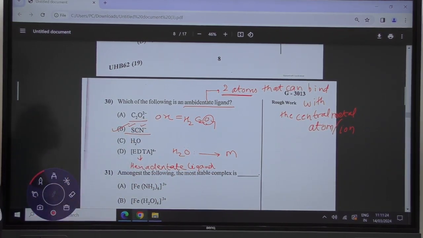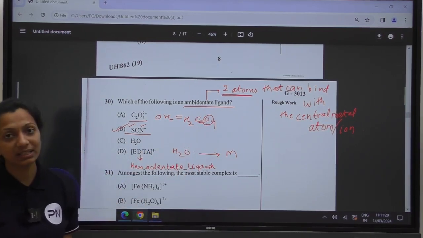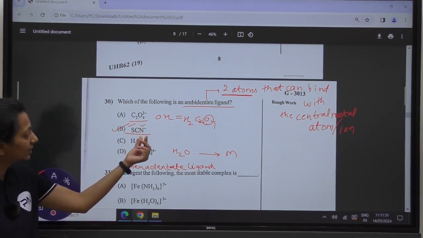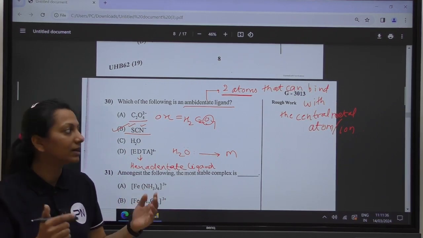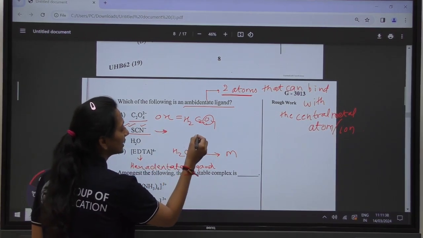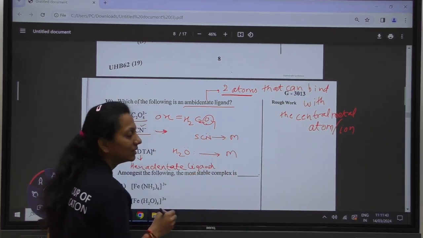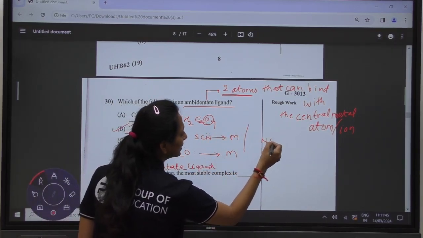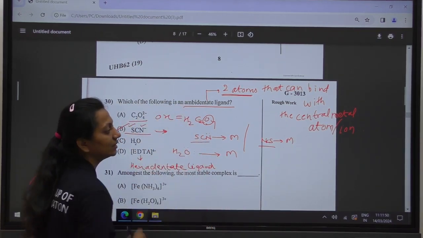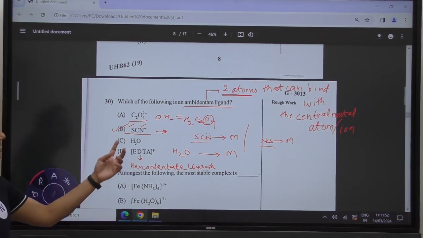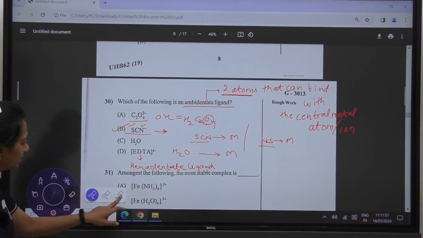So ambidentate ligands are the ones which have 2 atoms that can bind with the central atom or ion. In thiocyanate, sulfur and nitrogen can bind with the metal. Suppose we take the example of SCN bound to the metal this way, whereas it can even form NCS with the metal. These are the 2 different ways in which SCN can bind with the metal atom. Moving towards the next question.